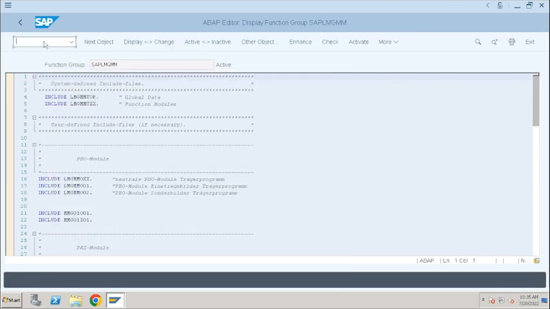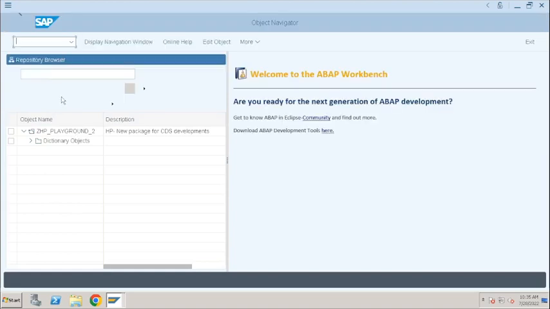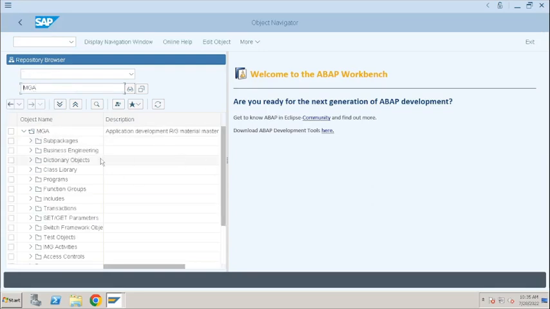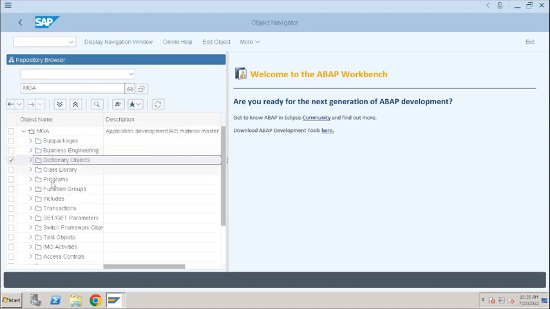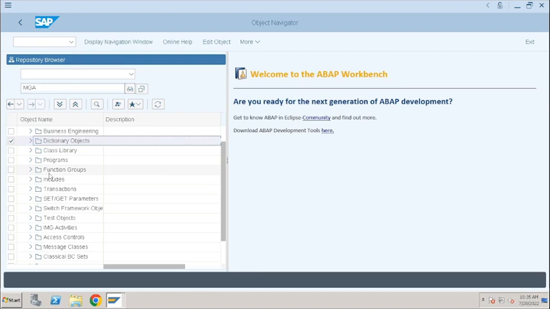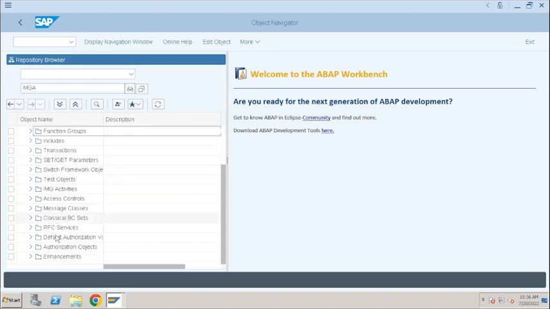Go to SE80. Package MGV, classical values. Now scroll down. Each package contains many programs, subroutines, many things, all the objects assigned to this package. I told you, package is like a folder. All the objects assigned to this package you can see here, under Enhancements.